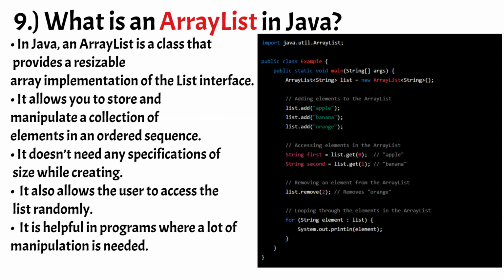Here is an example of an array list. In this example, we create an array list of strings and then add 3 elements to it using the add method.